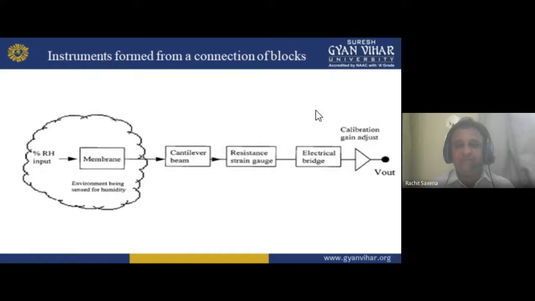I hope you understand this block diagram. It is very simple to understand. It is a simple linear structure, we can say. In block form, I am showing you because it is basic, but in a practical manner, we have some membrane system here. Then we have the cantilever beam, strain gauge, electric bridge, then we get the output.